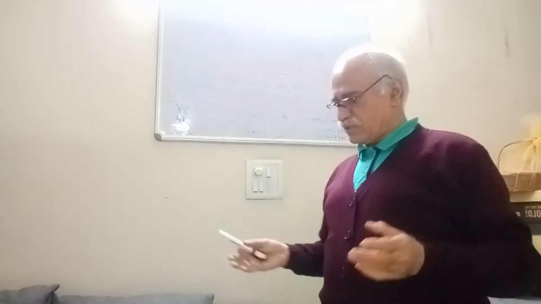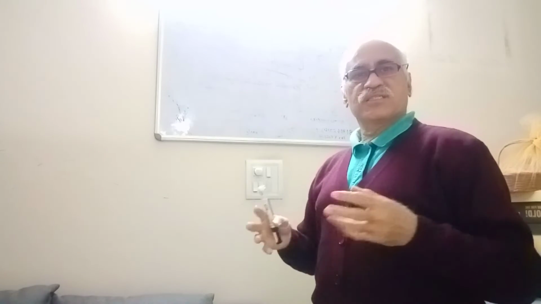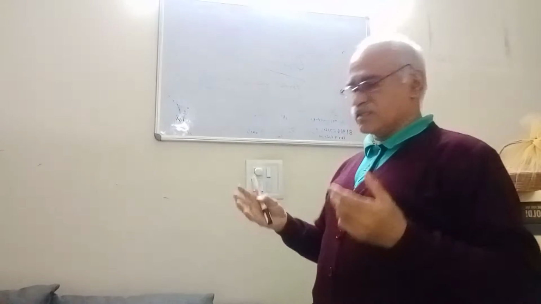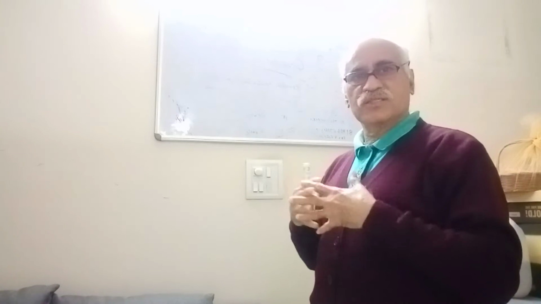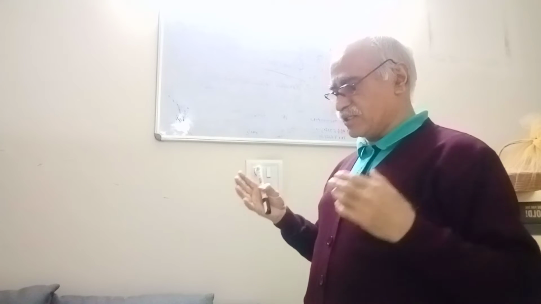I will tell you about gravitation. Gravitation is defined in physics as the most important thing to have happened on this planet Earth. It is a force between two objects. It's called gravitation, and this is universal as far as this planet is concerned.